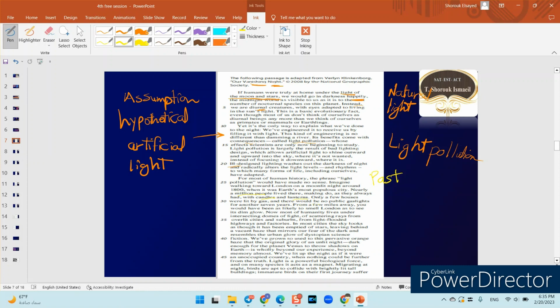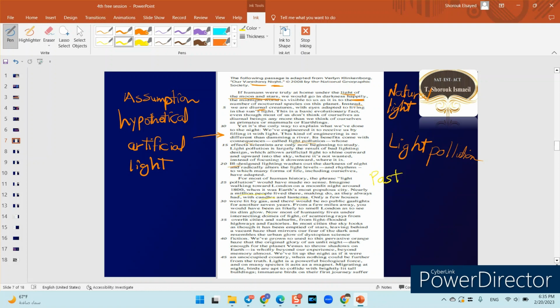Okay? From a few miles away, you would have been as likely to smell London as to see its dim glow. What does he mean by dim glow? He means that it's dark, it doesn't have sufficient light because they didn't have enough light. Okay? Dim glow.